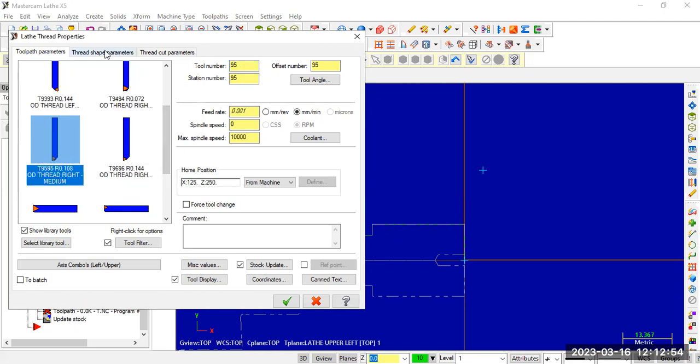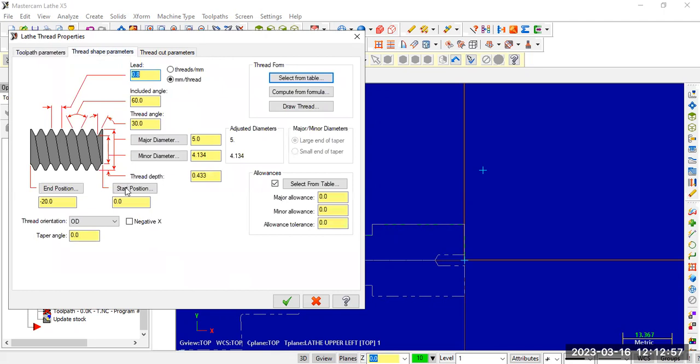Okay. Thread shape parameters. Start position, end position. The major diameter is 20. The minor diameter is 14. Thread depth automatically came. They have specified the pitch.